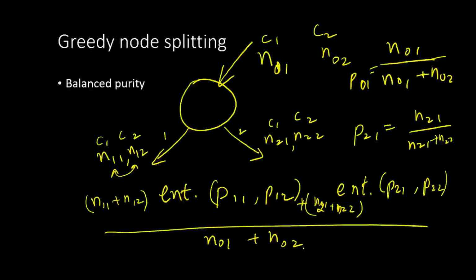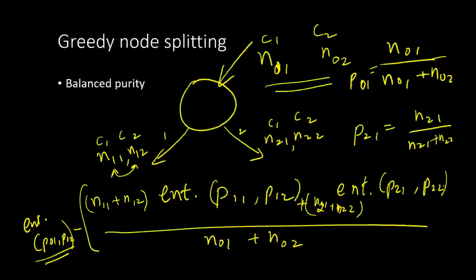Okay, weighted average entropy. Okay, and now we subtract it from the entropy of what is coming in to the parent. Okay, so what is coming into the parent is the entropy of P01 and P02. Okay, so this minus the weighted entropy of its children.